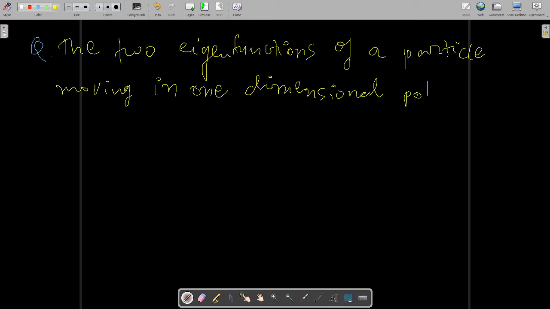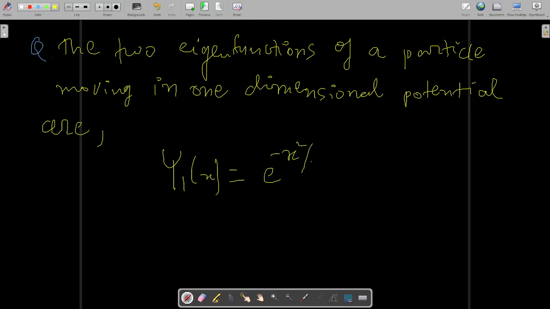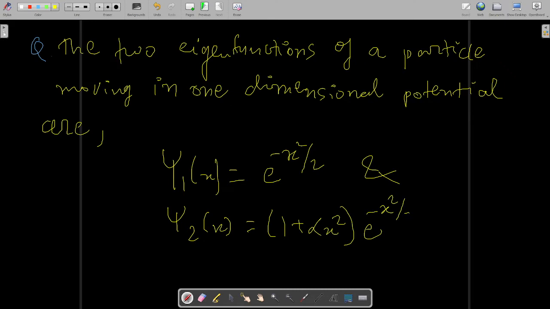The two eigenfunctions of a particle moving in one dimensional potential are psi 1 of x equal to e to the power minus x square over 2, and psi 2 of x equal to 1 plus alpha x square, times e to the power minus x square by 2.